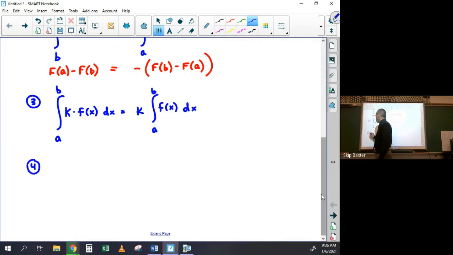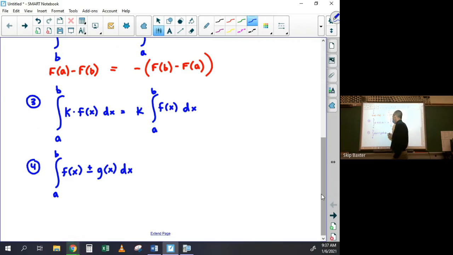The fourth thing is also totally derived from the rules for indefinite integrals. It just says that if you have the integral from a to b of f of x plus or minus g of x, what do you think I'm going to write here?